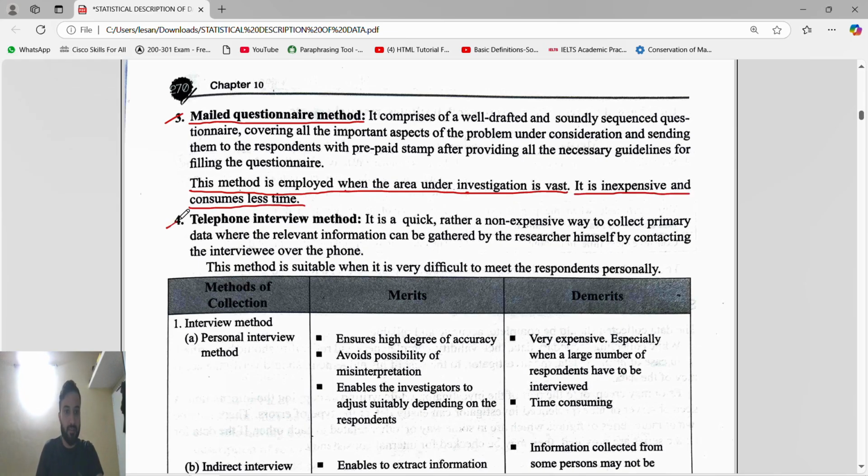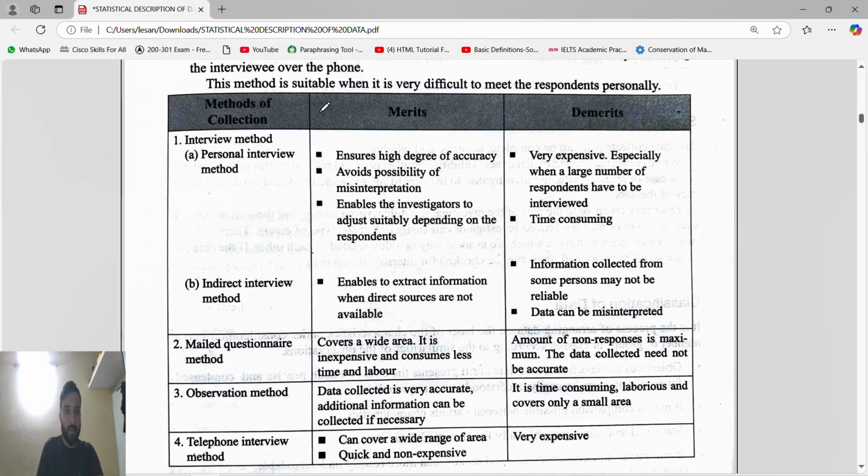Next is the telephone interview method. It is an obviously inexpensive and quick way to collect primary data where the relevant information is needed. Okay, so this is the thing. Now we are going to study the methods of collection and their merits and demerits, which is important.